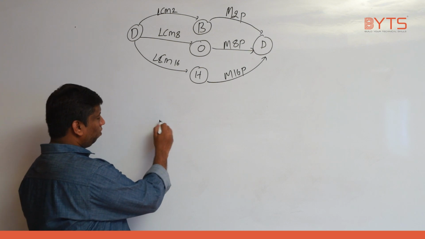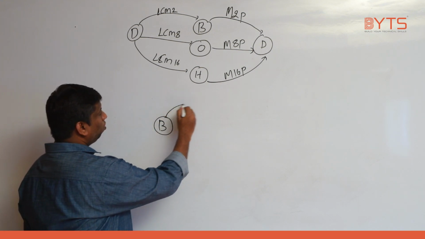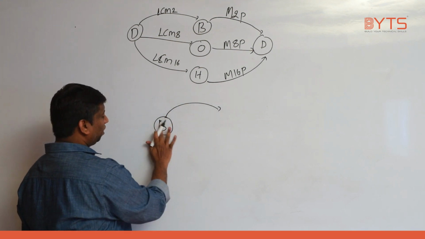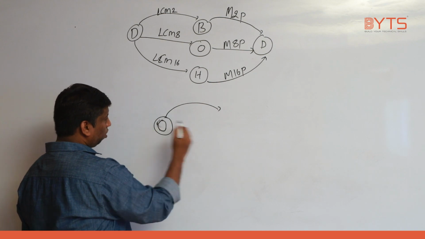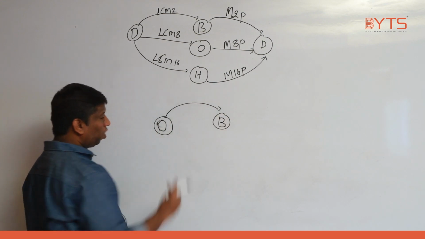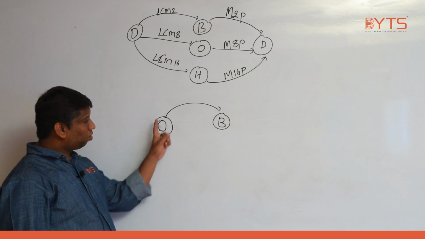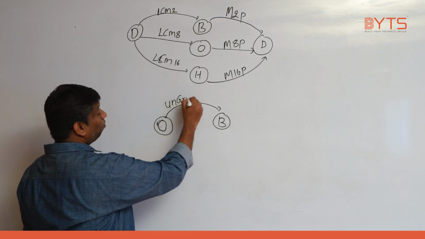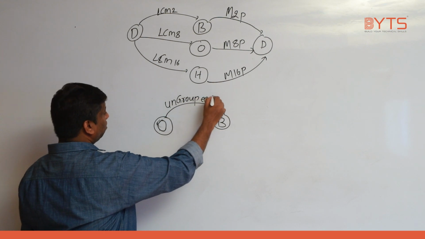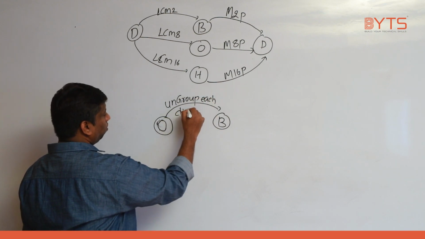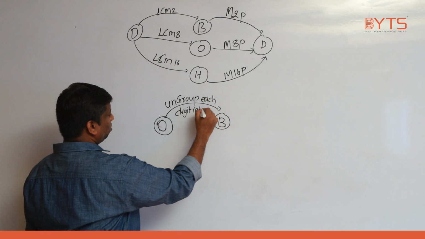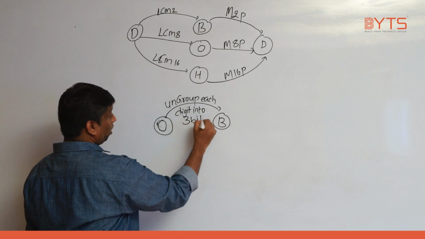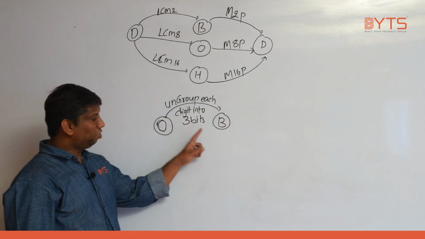Now we have binary to, okay, let me take this as octal. Octal to binary. What is the procedure for octal to binary? Ungroup each digit into 3 bits. Correct? Ungroup each digit into 3 bits.